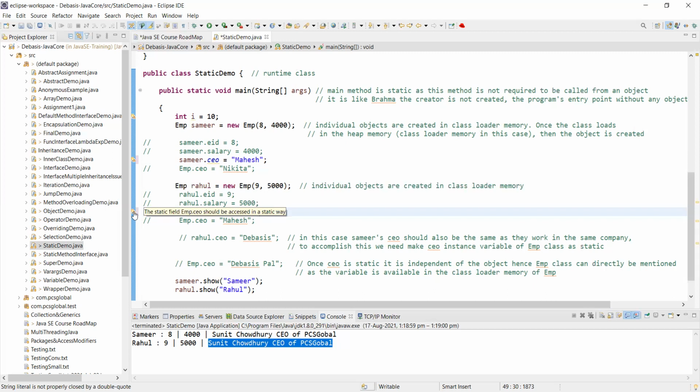Now the static field, what it is giving, it's giving a warning. You can always do that, but you can stop it. That is illogical. Here, during the compilation, it is giving the static field EMP CEO should be accessed in a static way. That means in a constant way, in a uniform way. I cannot have Samir CEO. Technically, it's possible, but logically, it should not. That's why it's a warning. Okay? But we can run it.